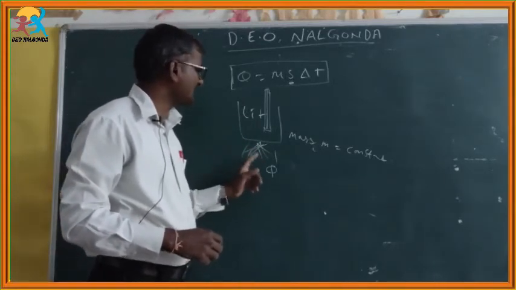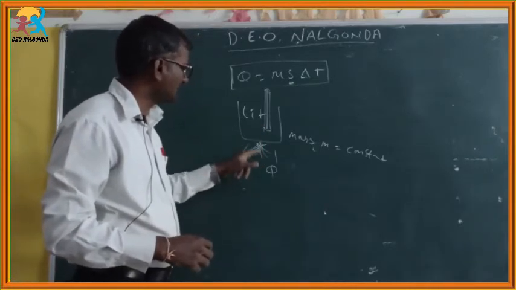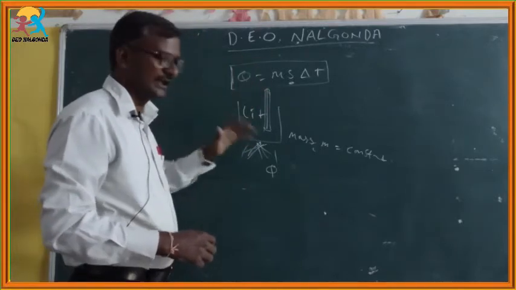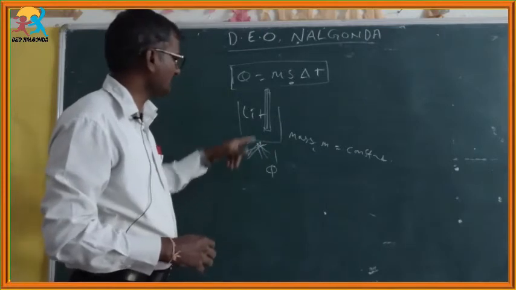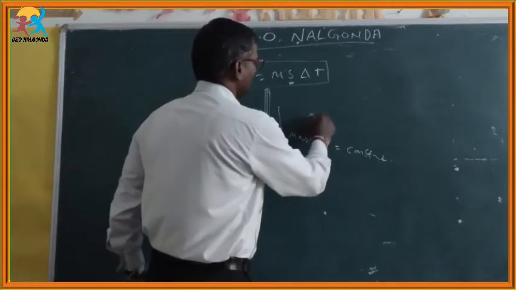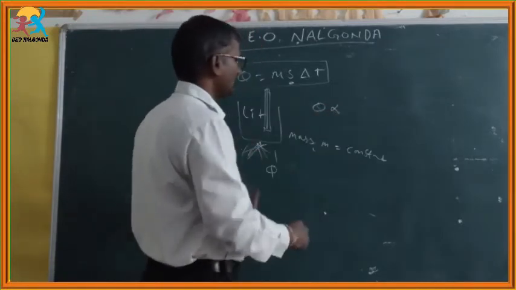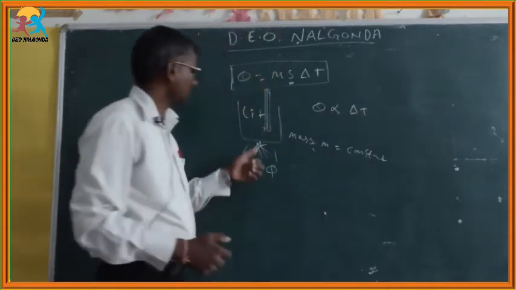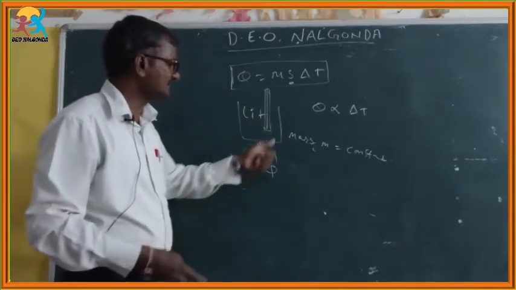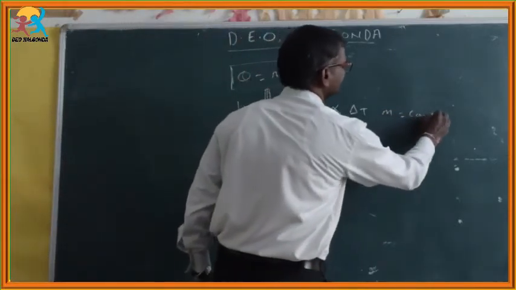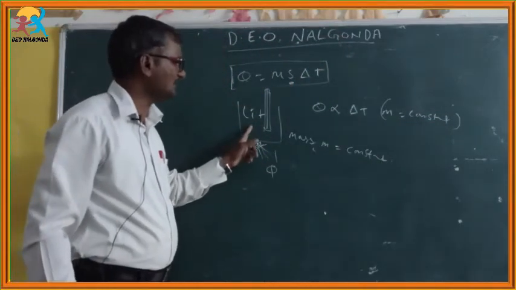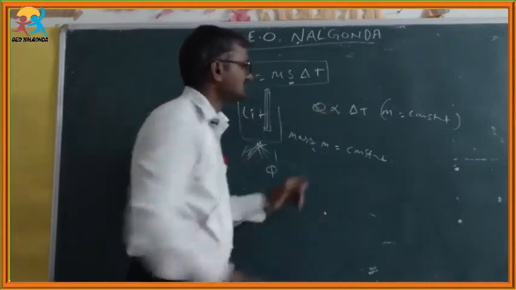Because we supplied heat energy to the system. Continuously we are supplying heat energy, so automatically the rise in temperature gradually increases. As time passes, temperature also increases. But in this case, mass is constant. So with the help of this, we can write that Q is directly proportional to delta T. Initially it is at room temperature, finally it reaches a certain temperature. At this moment m is constant; the mass of the substance is constant, 1 liter only. Supplied heat energy is directly proportional to delta T.